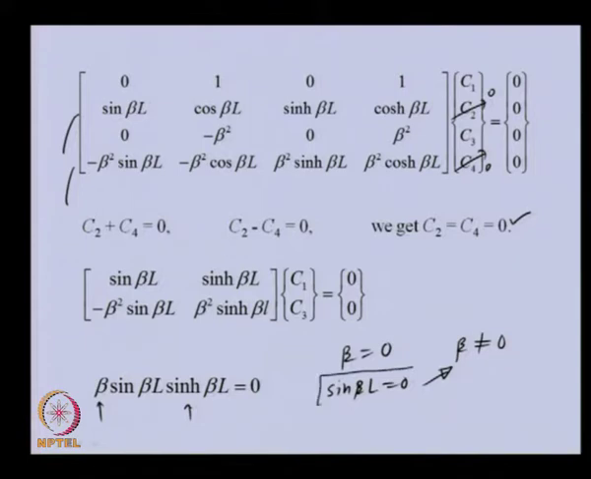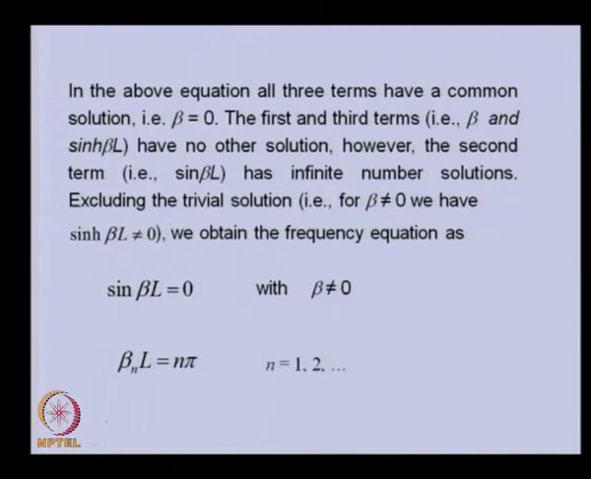So, basically we are getting a frequency equation from this. This is the frequency equation, and the sine function has infinite solutions even when beta is not 0. So, this is the infinite number of solutions which is possible, for which sin beta L is 0. So, if we substitute this for all, we can get these values. This is equal to 0 value.